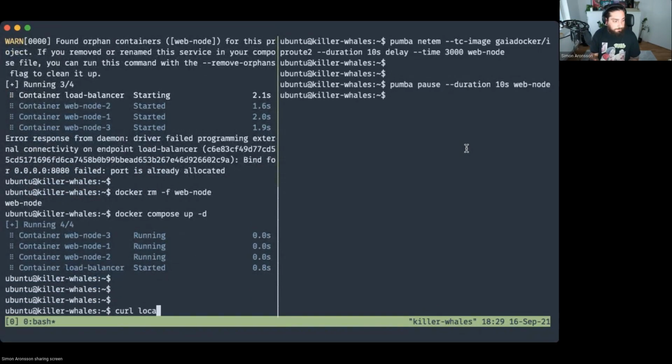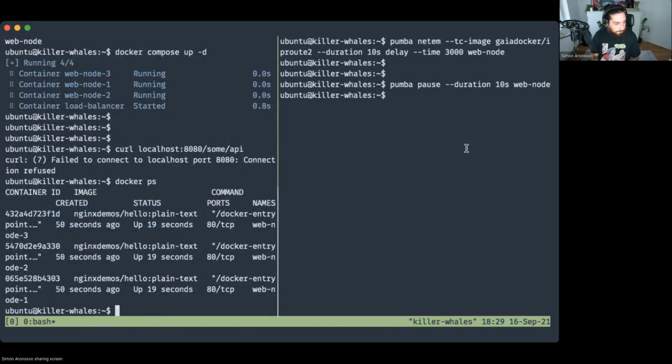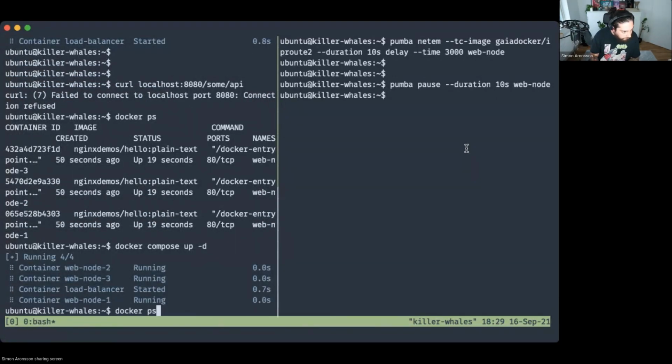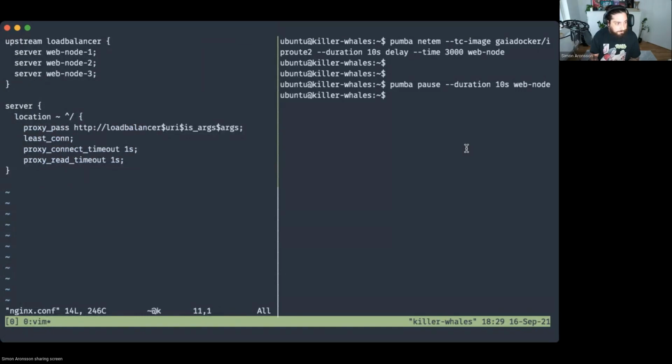So now if we go ahead and curl the same URL, something is obviously wrong in my nginx config. And I don't think we'll have the time to troubleshoot that, unfortunately.